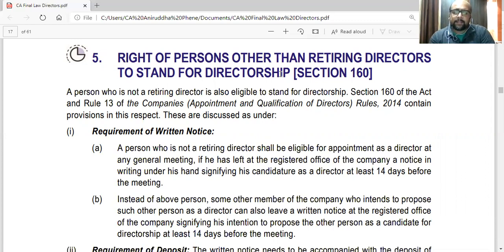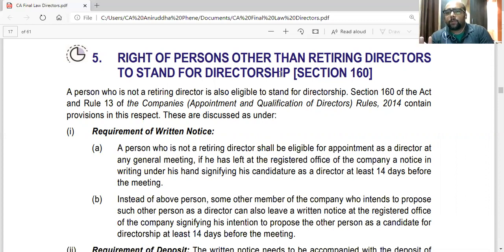Either all the directors of the company will retire at the AGM, or a minimum of 2/3 of the directors shall be rotational, and out of that, 1/3 will retire at every AGM.